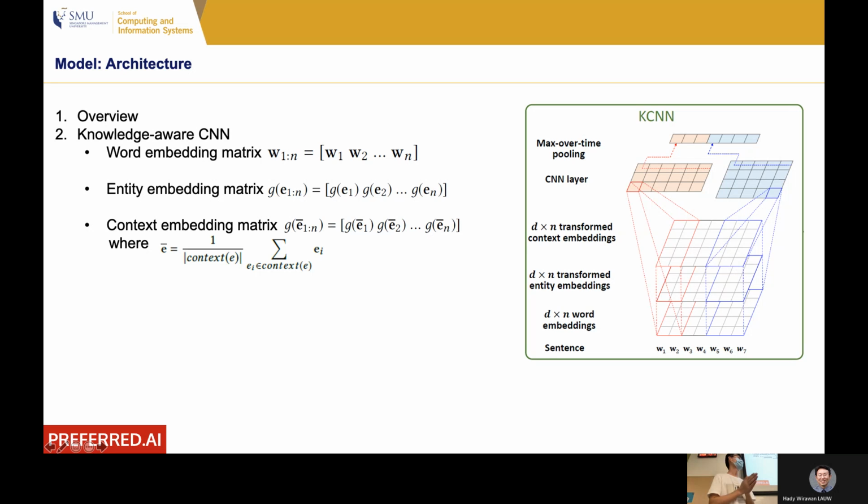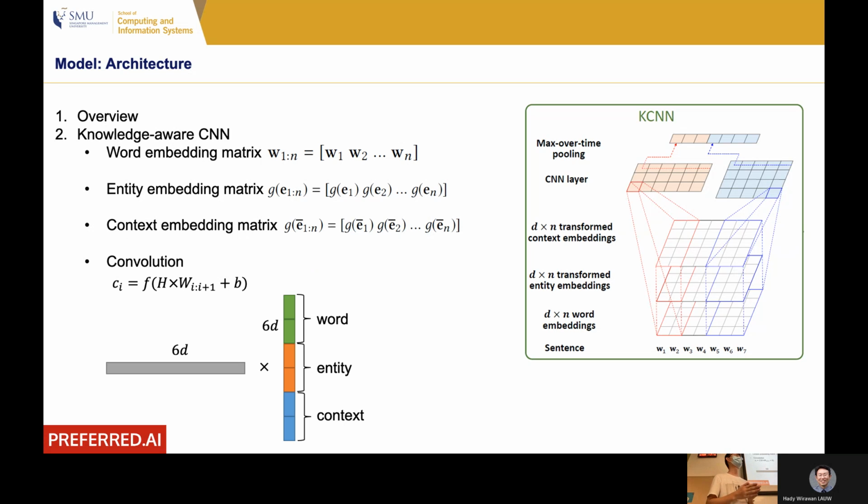Each column corresponds to one entity context. Suppose one word in the news title doesn't have any associated entity or entity context, then we just use a zero vector here. So this is how we put together three layers of embedding matrices. The next step is to use these three layers to learn the news representation.